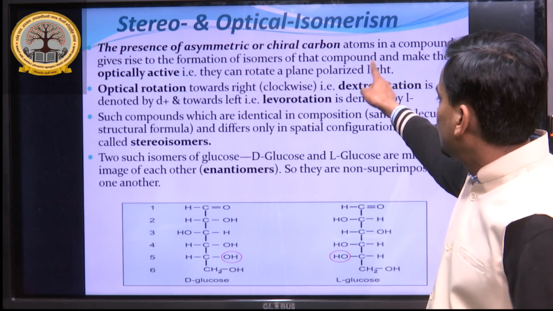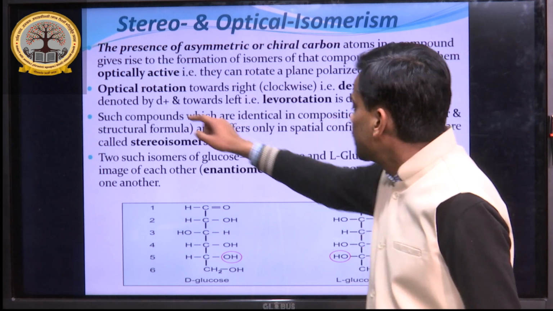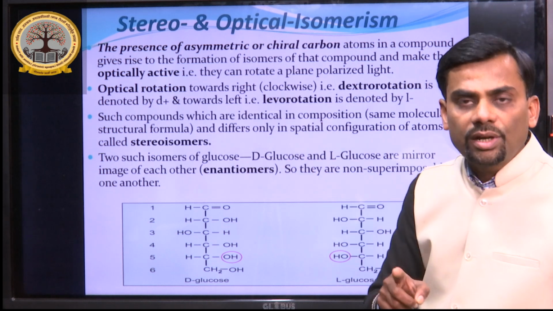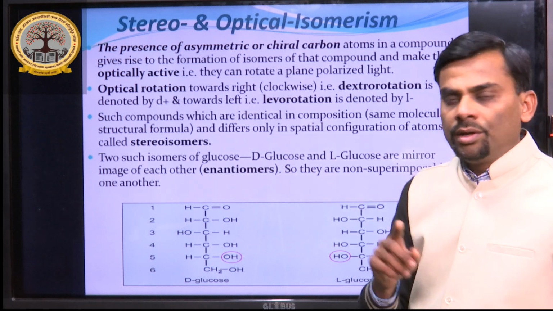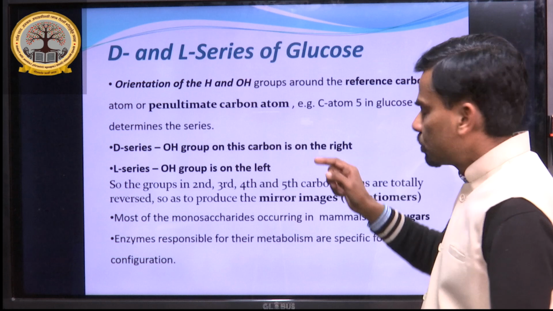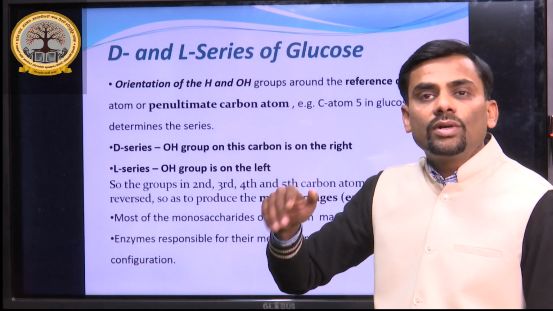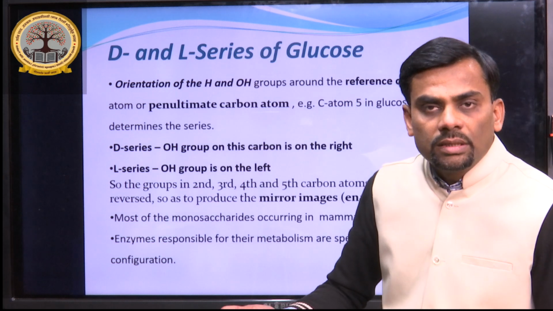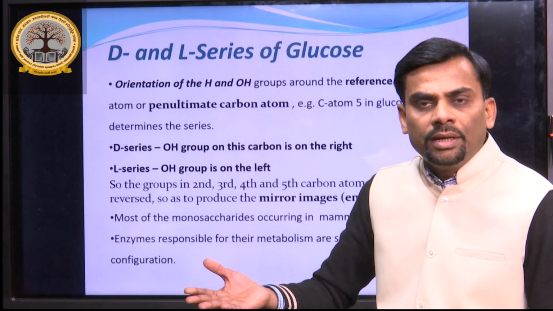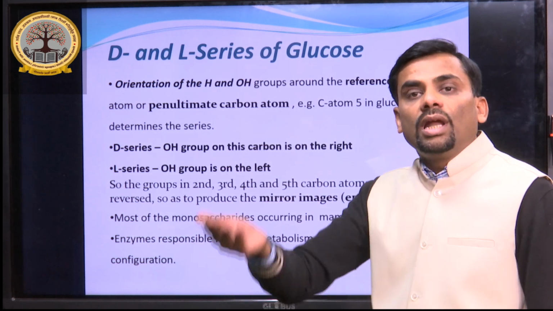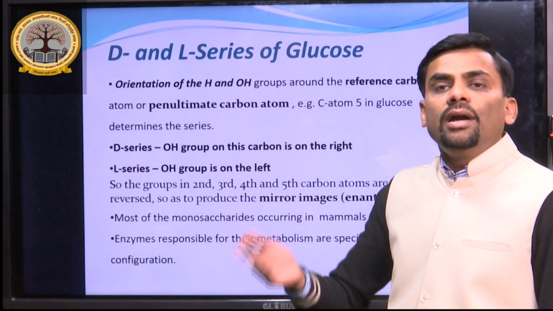But if it is denoted by small d plus and L minus, it is known as dextrorotatory and levorotatory. So dextrorotatory means the light is rotated towards clockwise, on the right hand side, while levorotatory means the light is rotated toward the left hand side, that is anti-clockwise.